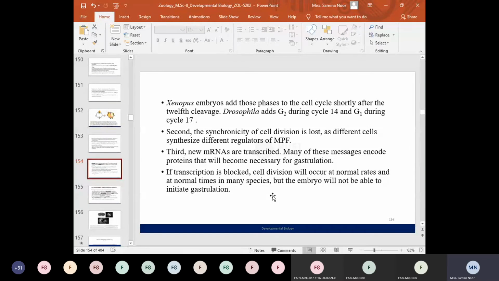It means that different cells synthesize different regulators of the MPF, or different cells divide at different rates and at different times. So at the time of the mid-blastula transition, each cell has its own MPF factors, or its own different mitosis promoting factors. So inside every cell these kinases will be different, and similarly the cyclin proteins will vary in every cell at the time of the mid-blastula transition.